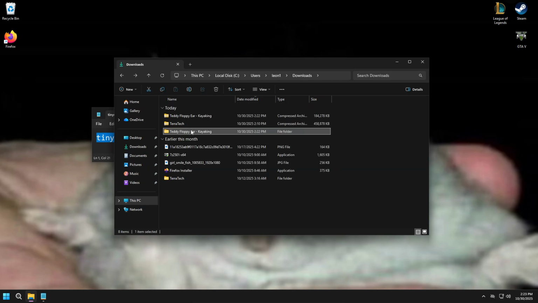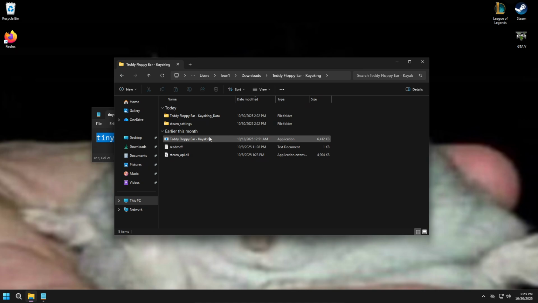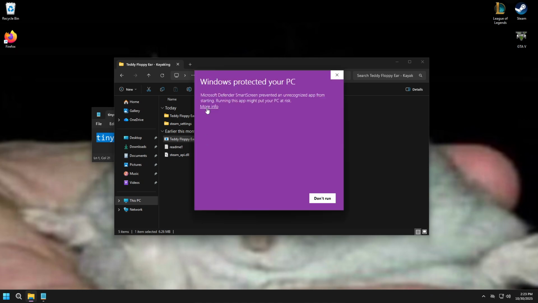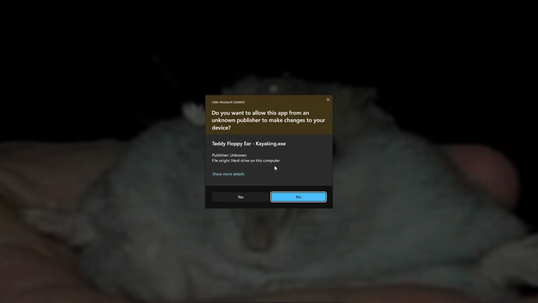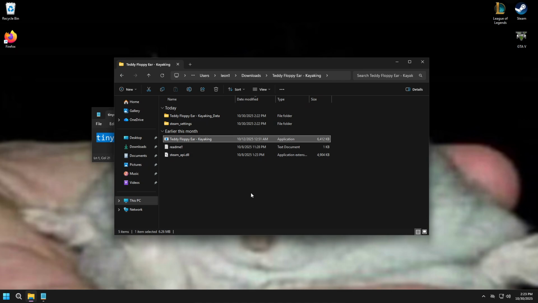Then you're gonna go into the folder and you will see the game Teddy Floppy here, Kayaking. You're gonna run it. If something like that pops up, press more details and run anyway. That's because cracks do that.